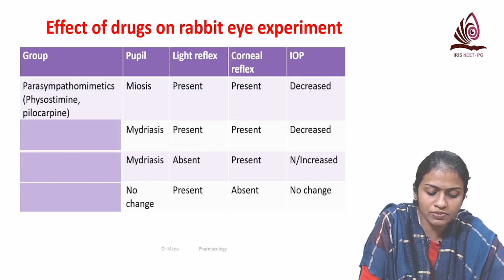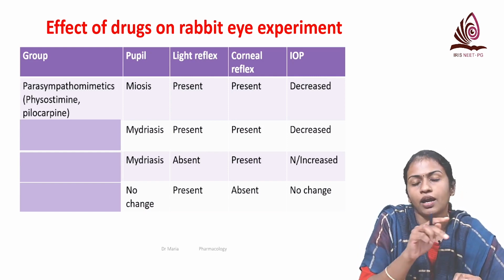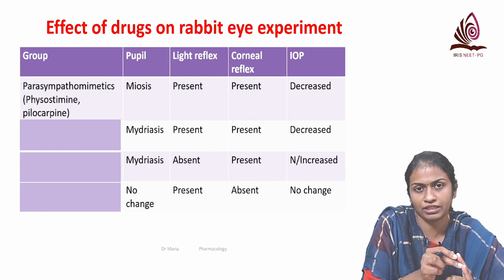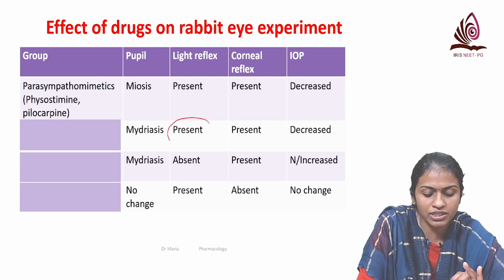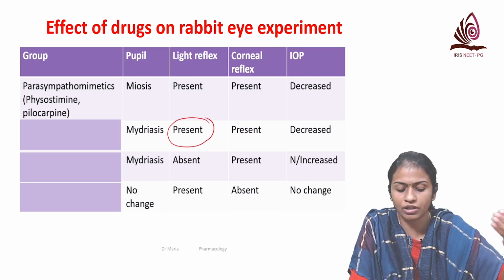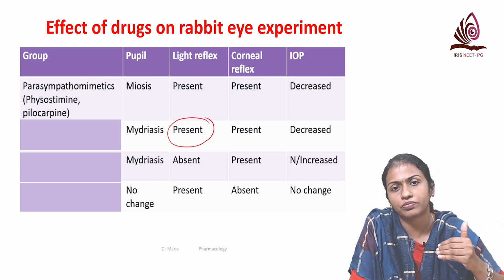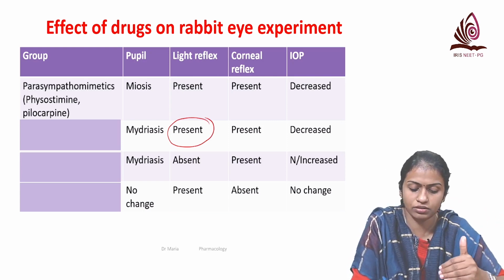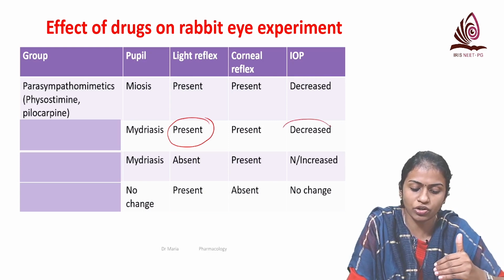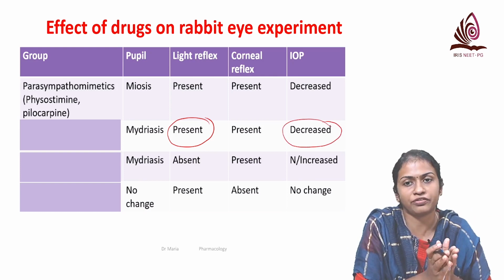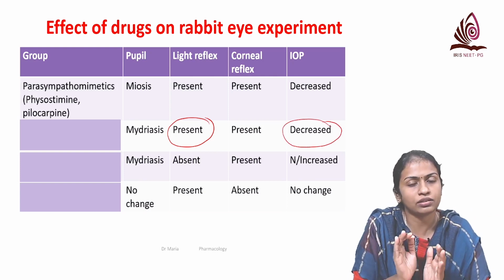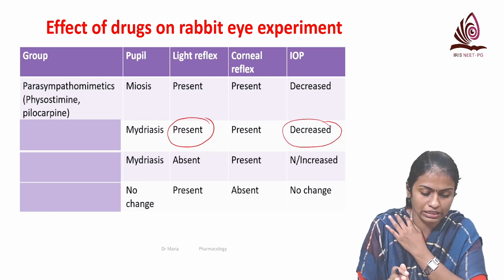Now, if there is mydriasis, there are two options, either atropine or phenylephrine. In order to differentiate that, look at the light reflex. If it is present, it is phenylephrine. Absent, it is atropine. Another thing is, look at the intraocular pressure. If it is decreased, that further favors phenylephrine. With atropine, it is either normal or can even be increased.